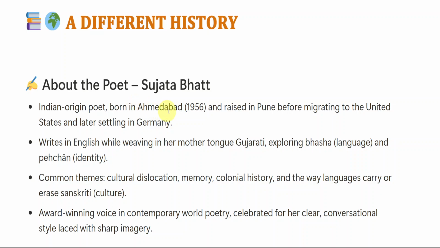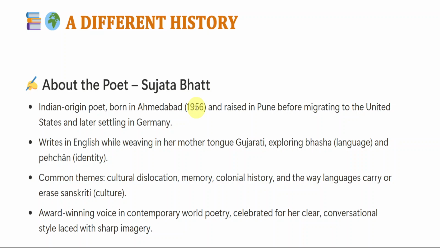Indian origin poet, born in Ahmedabad in 1956 and raised in Pune before migrating to the United States and later settling in Germany. So Sujata Bhatt was born in India itself. Okay, she is an Indian origin poet. She was born in Ahmedabad in 1956.